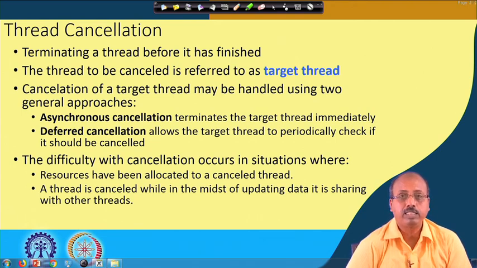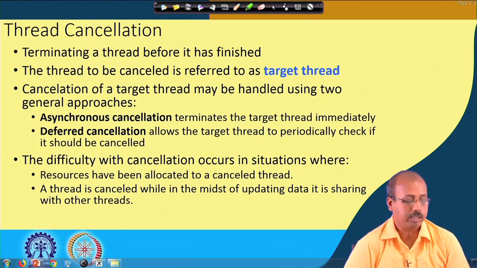That is why it is said that the thread should check itself whether there is any cancellation request, and if there is, then it will terminate in a proper fashion, so that data synchronization is not lost across threads.